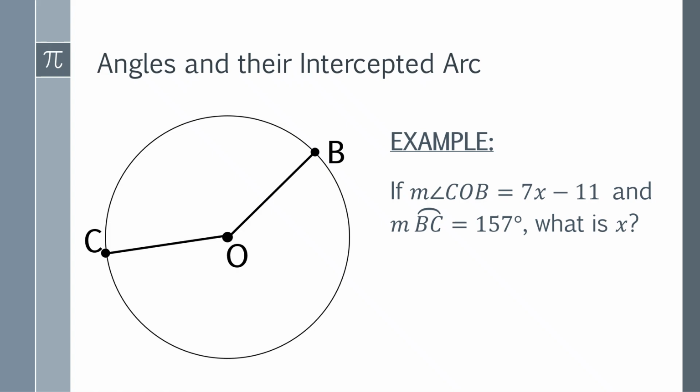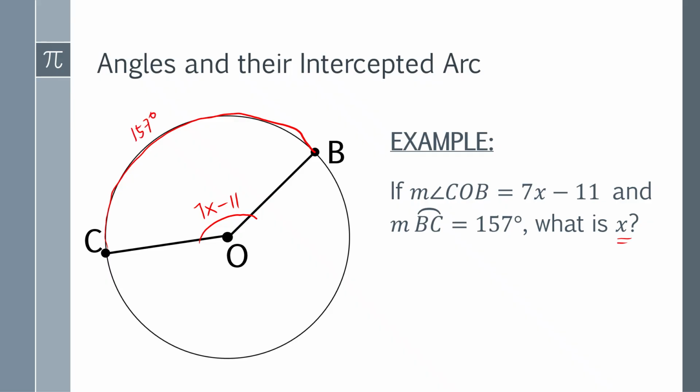The first thing that you need to do, students, is to label it first. So where is the angle COB here? Angle COB should be found somewhere here. So this is angle COB, and label this as 7x minus 11. And the measure of the arc BC, or the minor arc BC, just like this one, you have to label as 157 degrees.